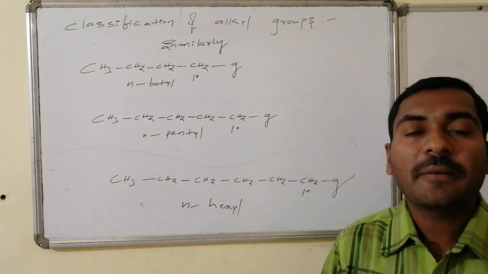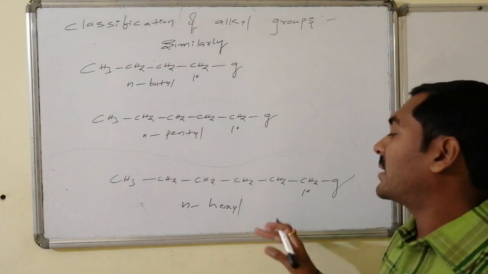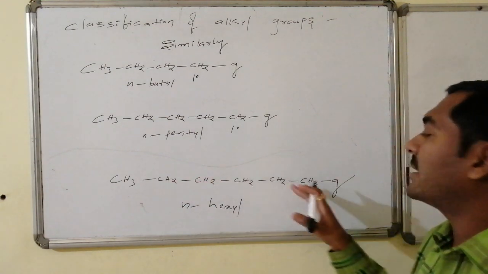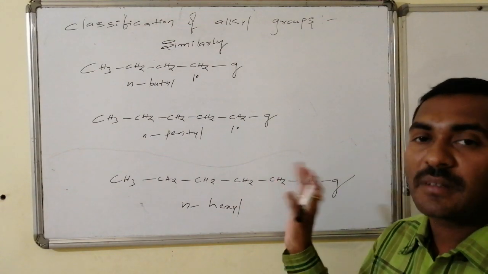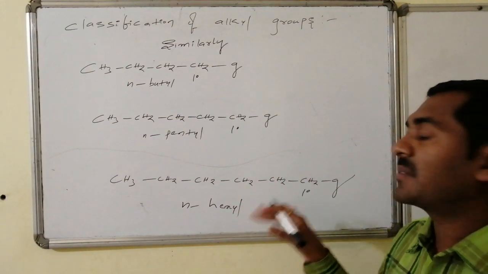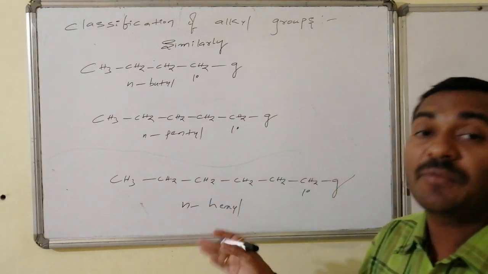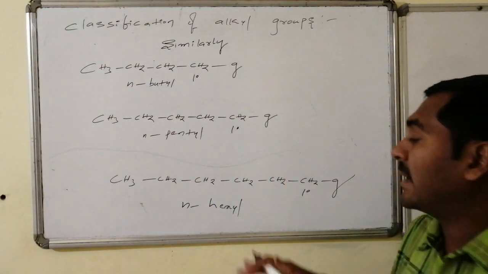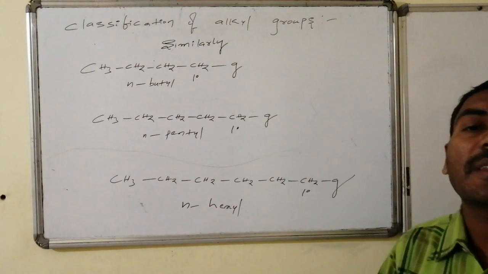Similarly, n-pentyl chloride, n-pentyl iodide. Similarly, if it is a six carbon linear chain in which the primary hydrogen of the last carbon is replaced by the group, that is said to be n-hexyl. If the group is chloride, n-hexyl chloride, and n-hexyl iodide are the names given for the compounds.